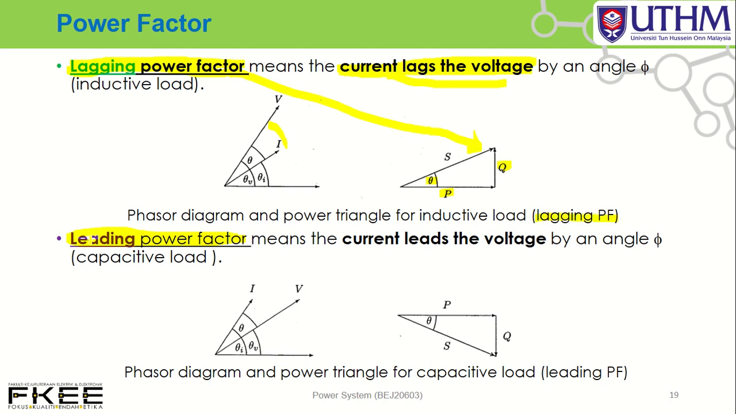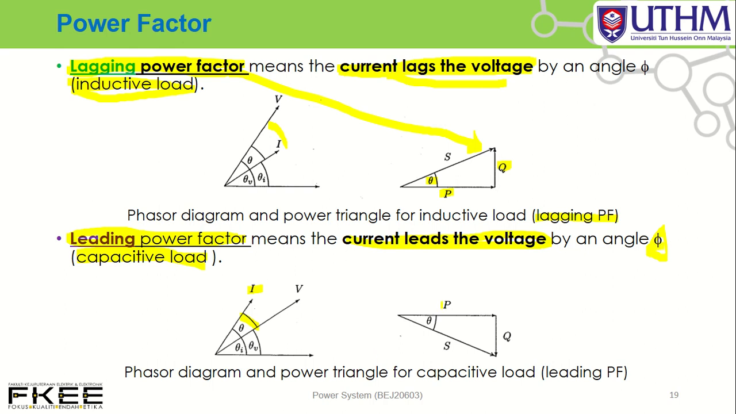Okay, number 2, we have a leading power factor, which means current leads voltage by angle theta. We call it a capacitive load. Lagging power factor, we call it inductive load. We have an inductive load, that's why Q is positive. And leading power factor, we have a capacitive load. Our load basically is a combination of R and C. Current leads voltage, mendahului voltage, by a certain degree, by angle theta, not phi, angle theta.